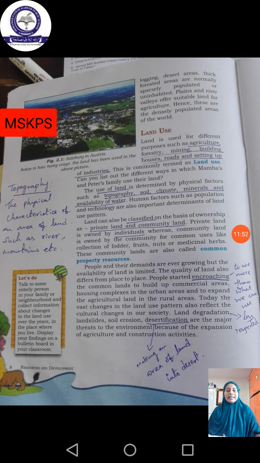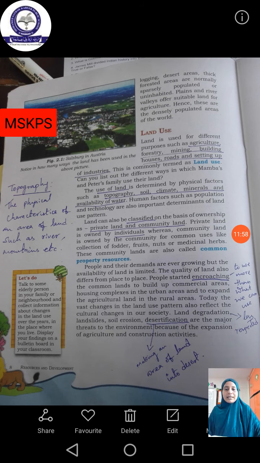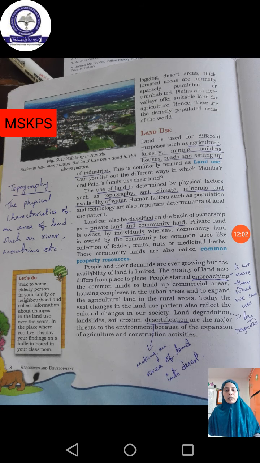And in so many areas we might have seen that petrol mines have been created, because in that area we can get the crude oil or that white petrol or whatever it is. All of that is known as minerals, isn't it? Even a coal mine is there, a diamond mine is there, a gold mine is there. Whatever it is, that is the mineral which we are able to get from the land.